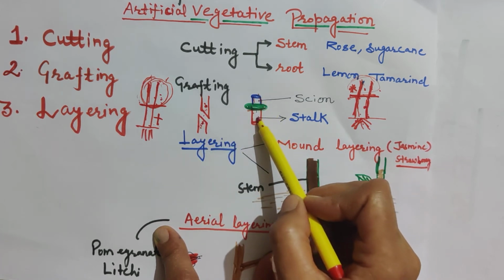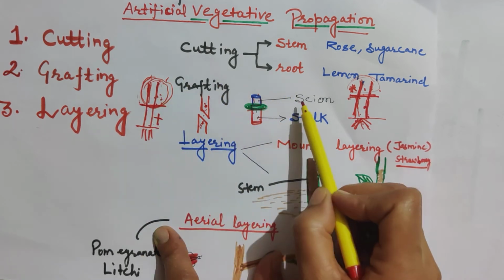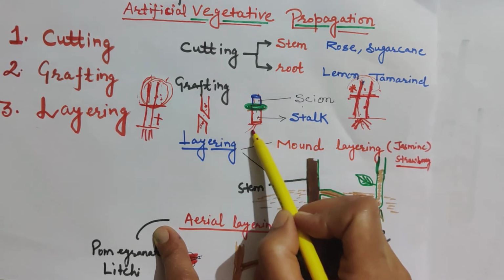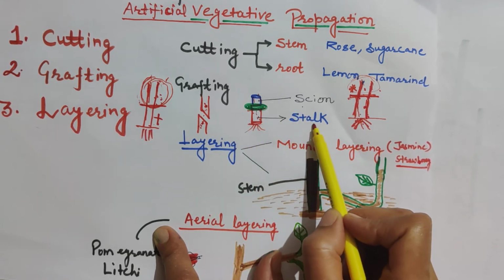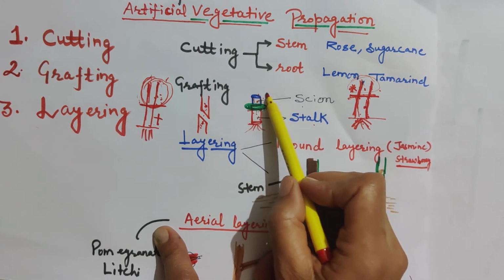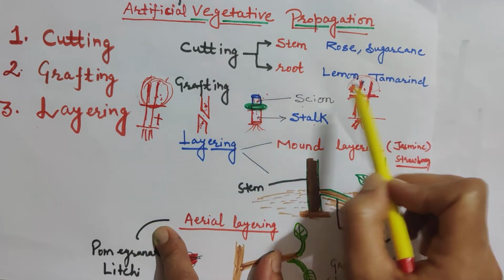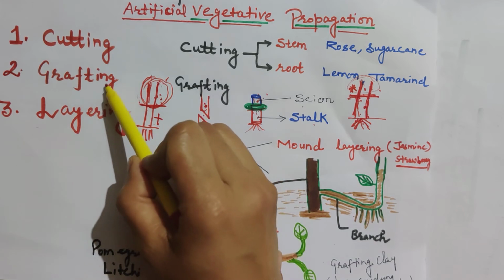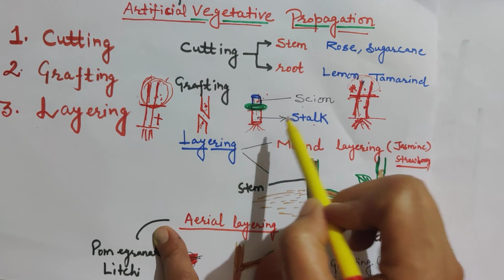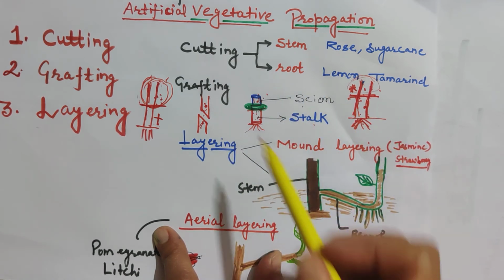So we pasted the two parts together. The upper part without root is called scion, and the rooted lower part is called stock. Now the fruits which come on this plant have the qualities of these two different plants. So in grafting, we can combine characteristics of two plants in one plant. This is all about grafting.